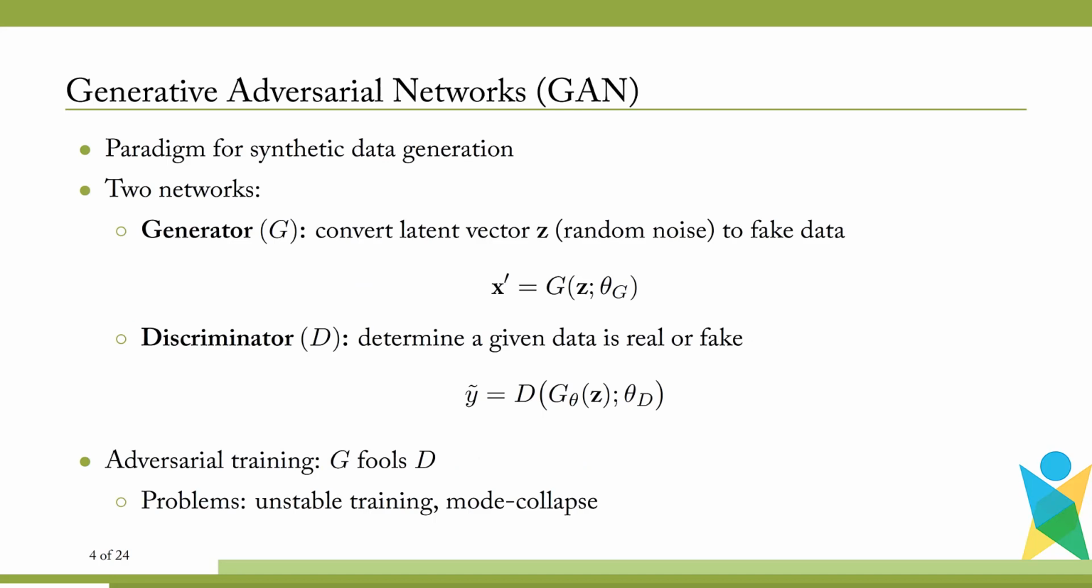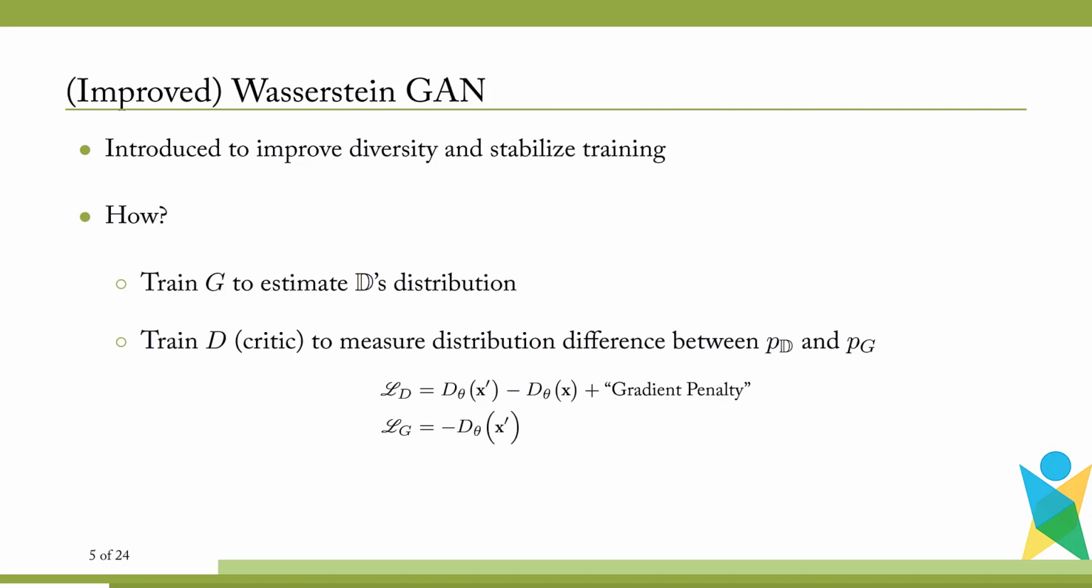Generative adversarial networks are a powerful paradigm for synthetic data generation. These models consist of a generator as well as a discriminator. The goal of the generator is to convert vectors of random noise to plausible data, whereas the goal of the discriminator is to determine whether a given data point is real or fake. These two networks are trained jointly, and the goal of the generator is to fool the discriminator. The difficulty of training is a major problem with this classic definition.